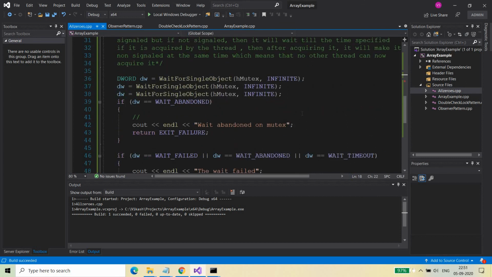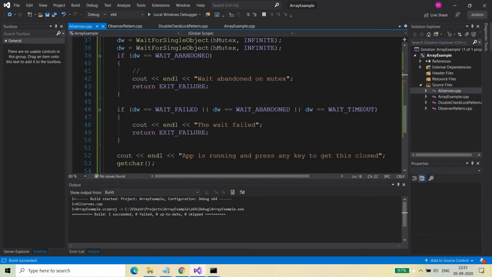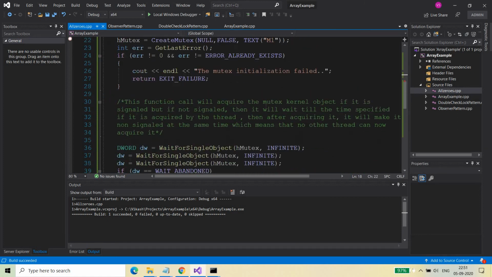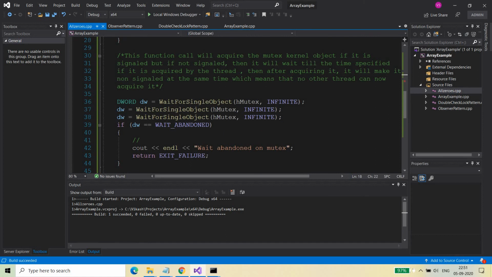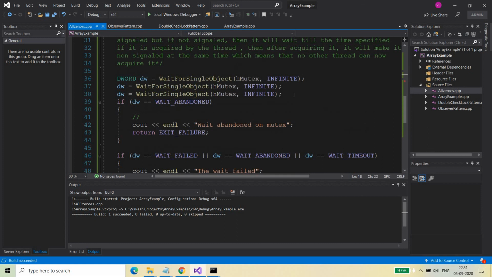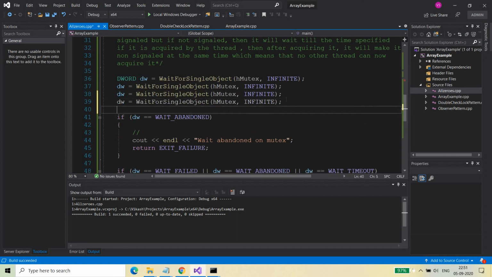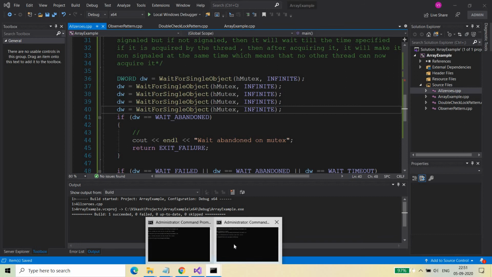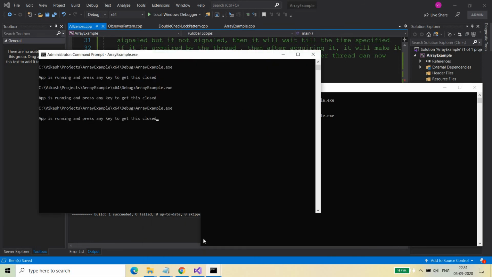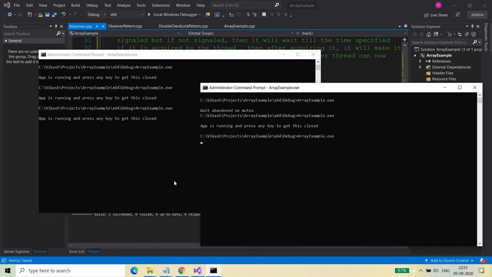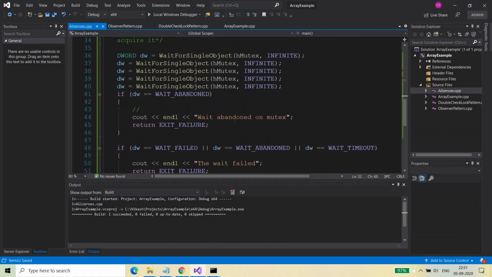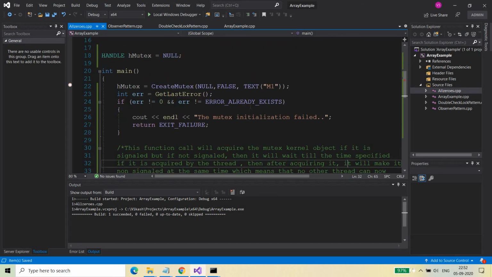So when you do this, create mutex, wait for single object, and you do this wait for single object 3 times. If you do it 4 times, 5 times, then what happens? If you have done this 4 times, like 1, 2, 3, 4 times, then it means the recursion counter has been set to 4.